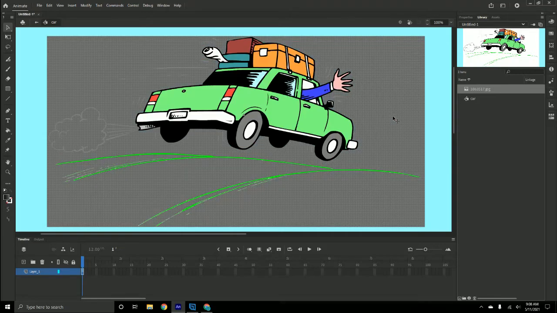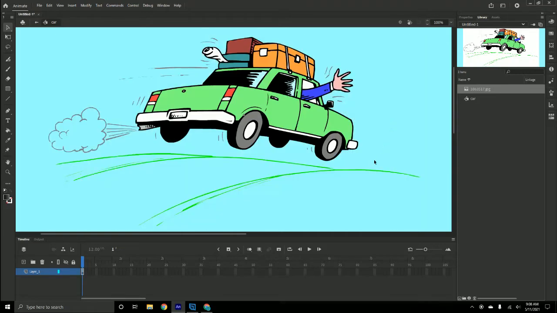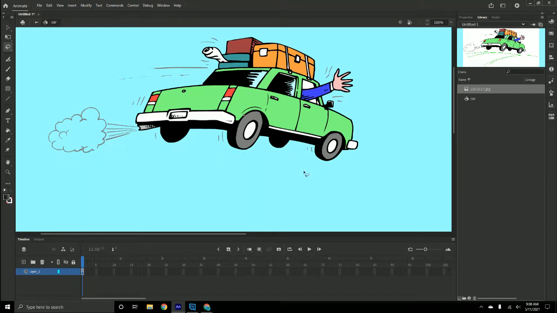So click off of it to deselect it, and now you can select the things you don't want. You can also use the lasso to draw around. I don't need those.